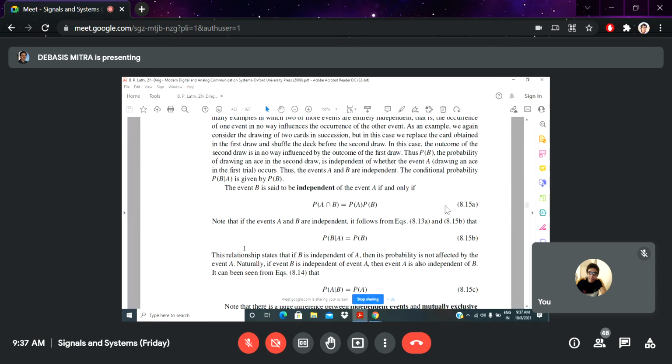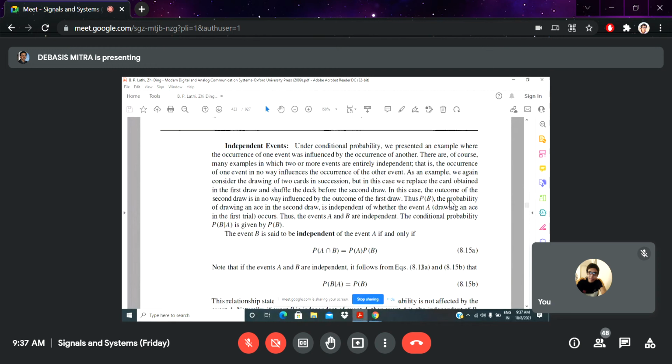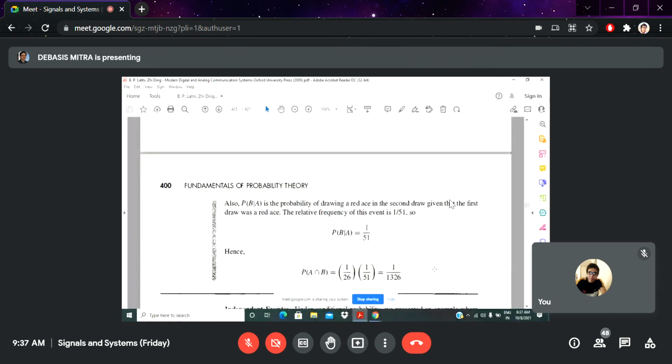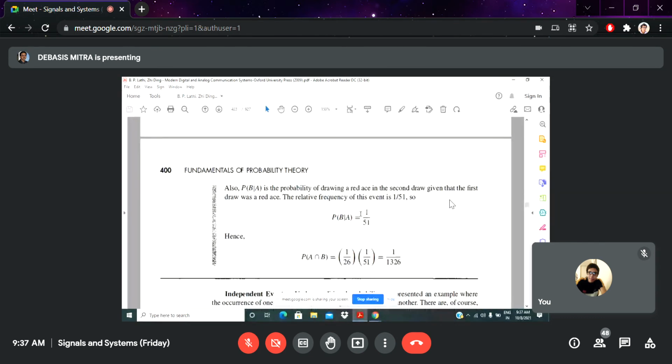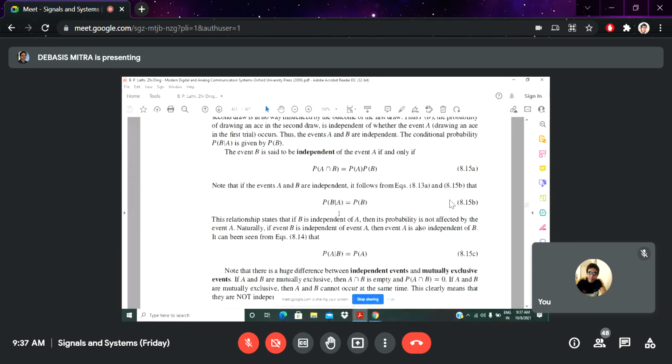And now the question is, if events A and B are independent of each other, then from the earlier equation 8.13, you see this will be your intersect. The probability of B given A will straightforwardly be the probability of B.